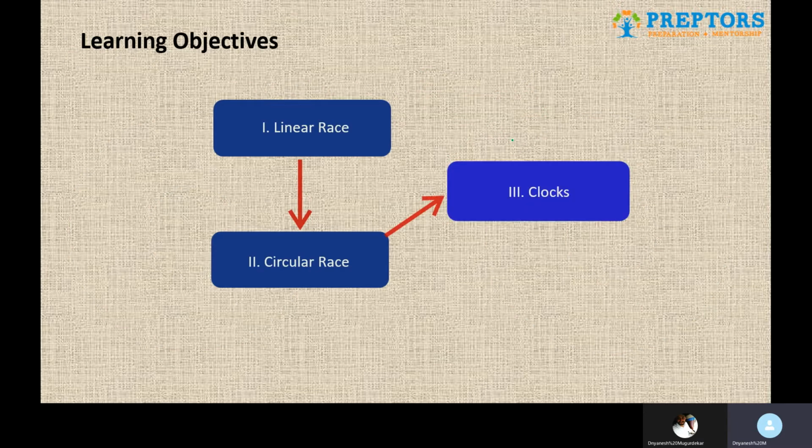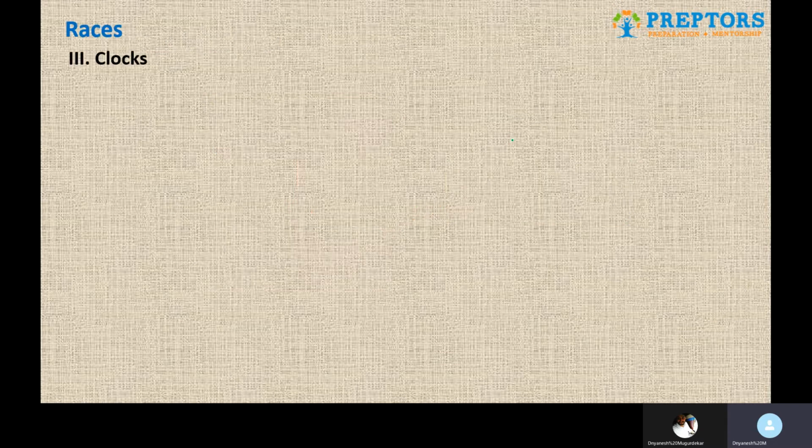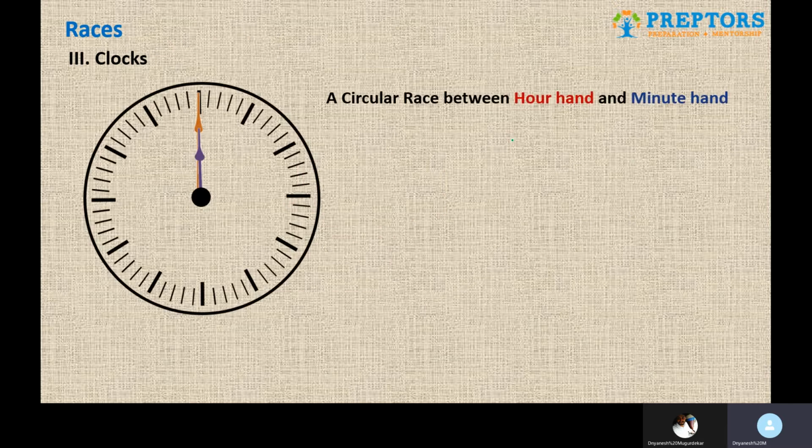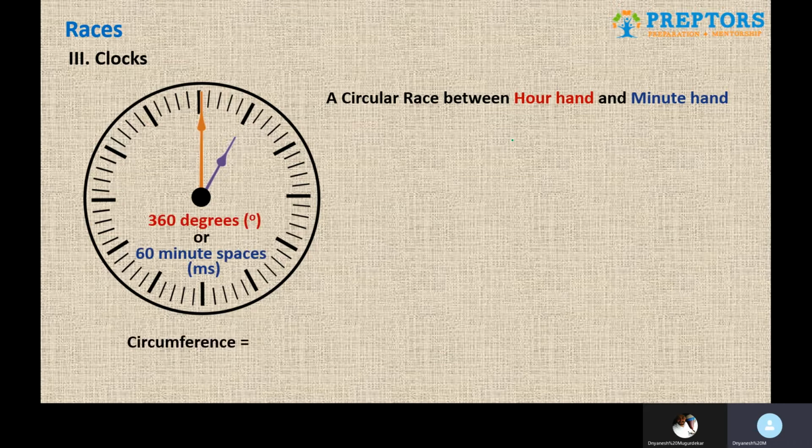The last part from this particular topic is basically clocks. It's a very simple idea. Obviously it is also a circular race between a minute hand and the hour hand, obviously in the same direction. Now here we are going to explore a couple of new units. One of them is either in degrees or in minute spaces. So the entire clock has a circumference of either 360 degrees or 60 minute spaces. 60 minutes is basically 60 minute spaces.